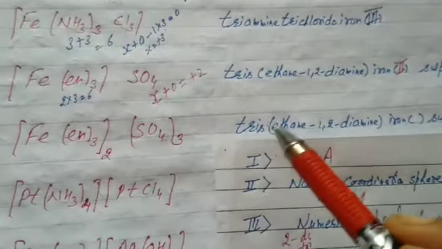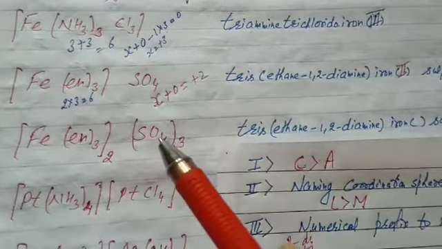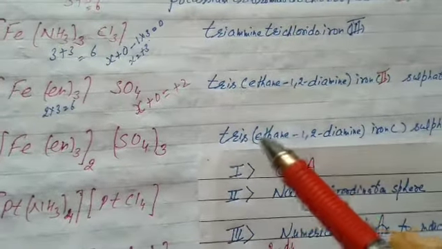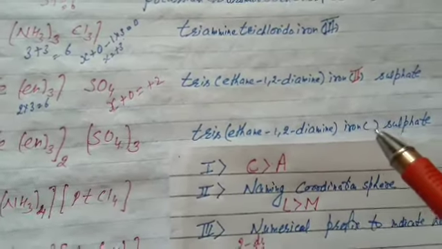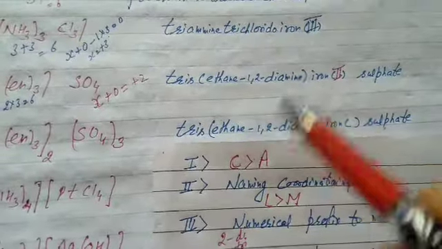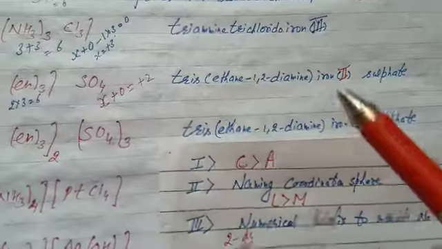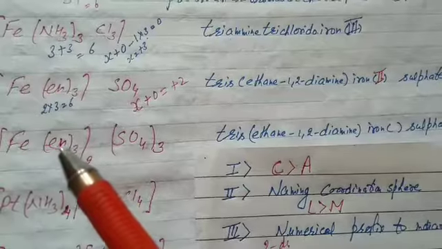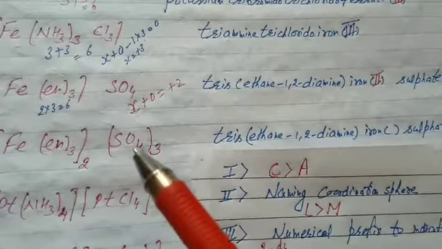Please, we have to name it first. Again the same rule, cation part and then anion part. In the cation part we name the ligands first, same as before, tris(ethane-1,2-diamine). Then we write iron. We have to indicate its primary valency, and the anion part is sulfate. It's clear, students, both have the same names, only the primary valency will differ. Primary valency indicates the oxidation number. The same rule: tris(ethane-1,2-diamine)iron, primary valency in brackets and then the anion part sulfate.